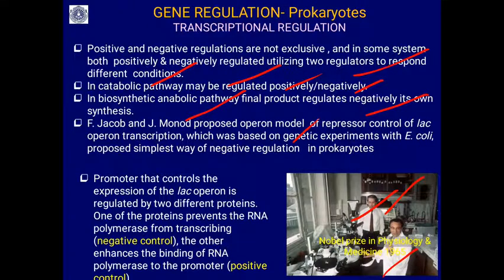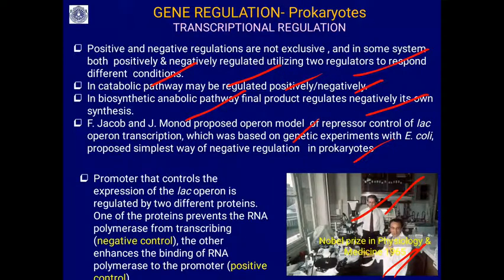So this is what you can see, the repressor control of lac operon transcription, which was based on genetic experiments they did with E. coli, Escherichia coli, and proposed the simplest negative regulation in prokaryotes. They were awarded the Nobel Prize in 1965 for this model, or the operon concept.